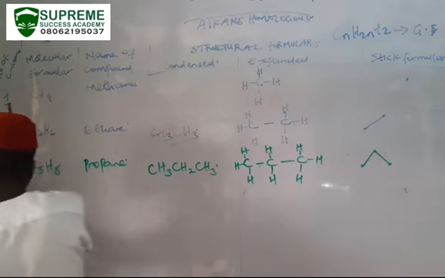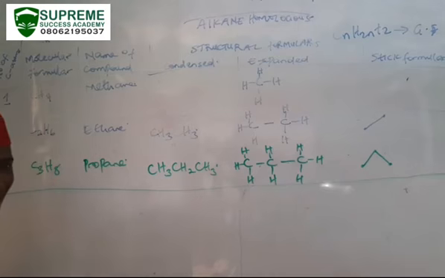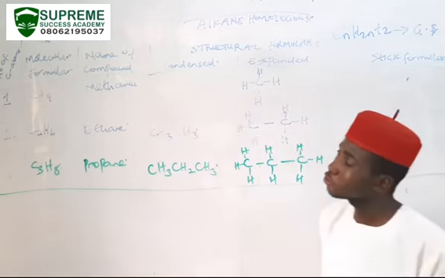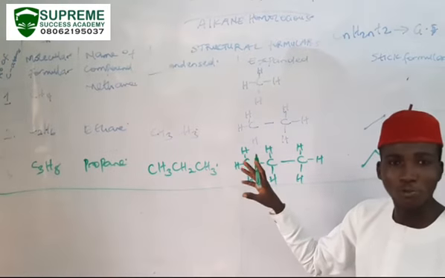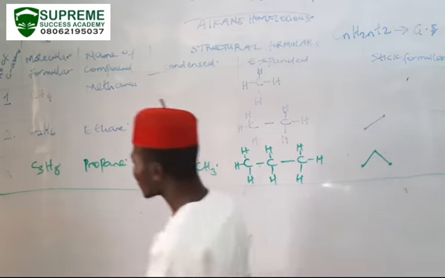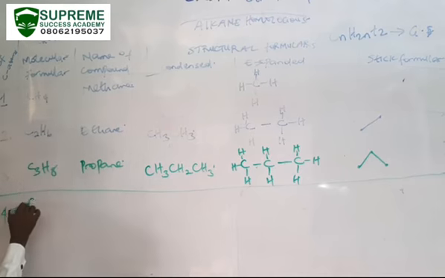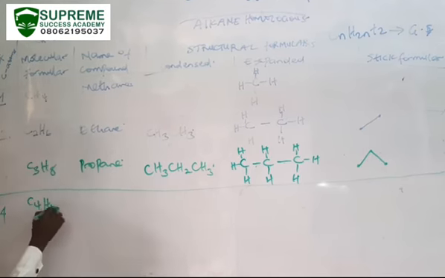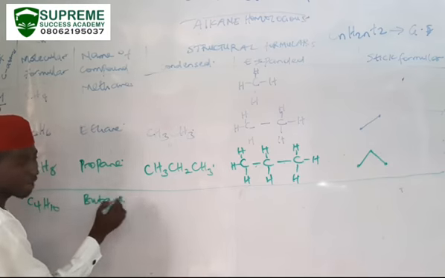So finally, I'm going to be using the fourth carbon, which is butane, to illustrate this. And at the end of this, I'm going to be giving you an assessment for you to complete this table. You can complete it all by yourself up to 10 or 20 carbons. So for 4 carbons, I'm going to have N equals 4. Remember, anywhere you see N, that will be C4H, 2 times 4, 8 plus 2, that's 10. The name of the compound here is going to be called butane, because 4 carbon is but.